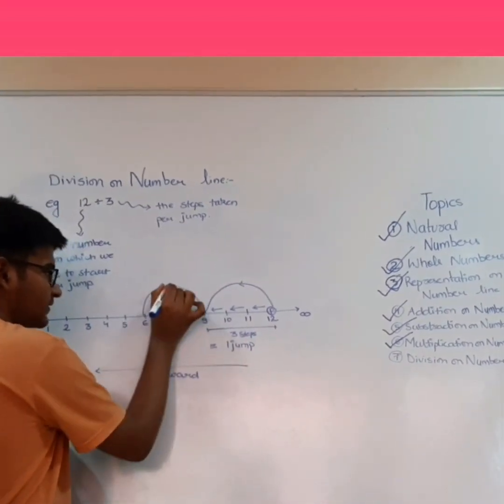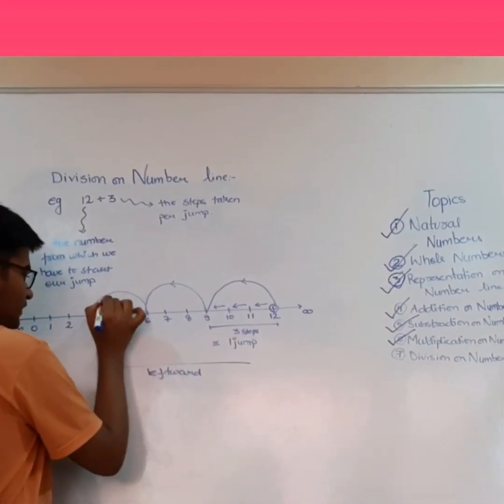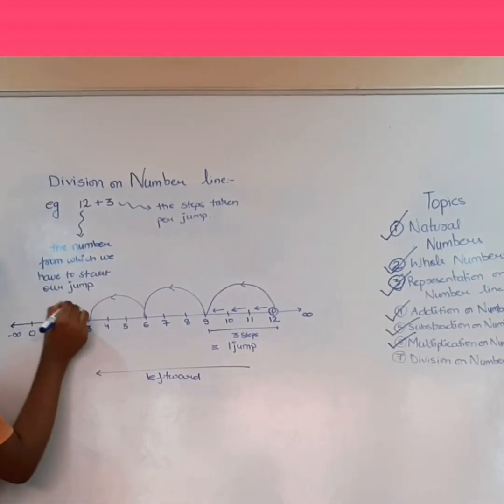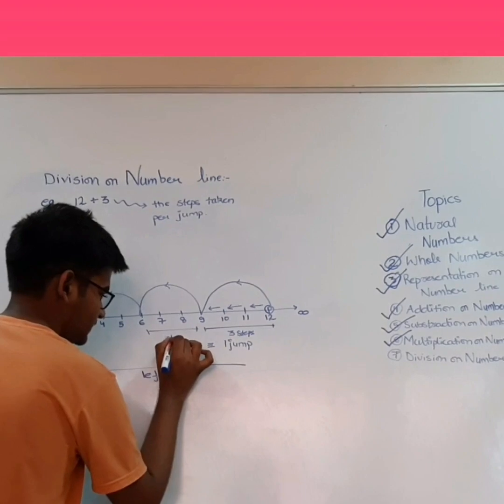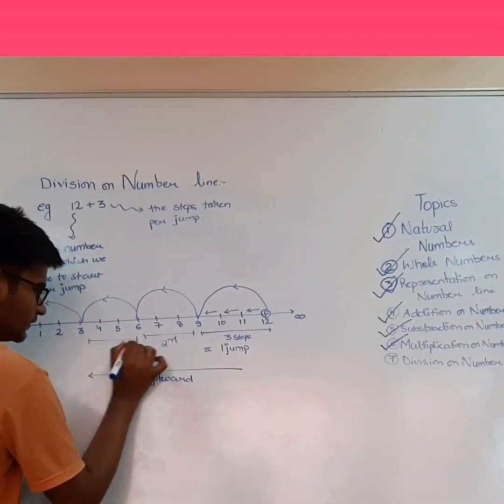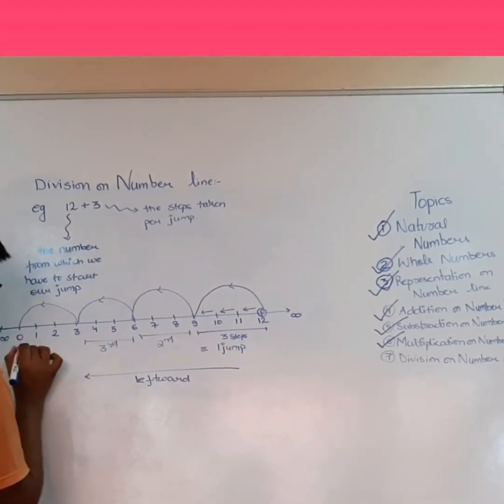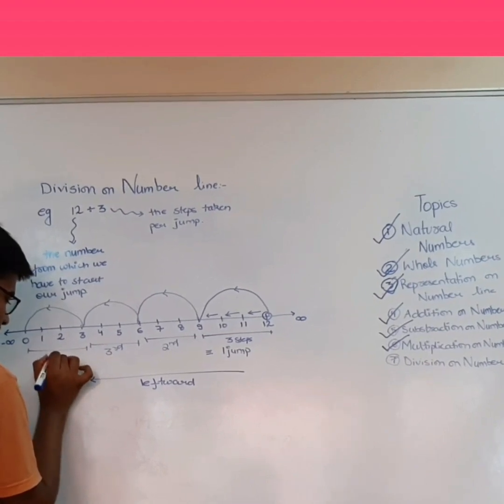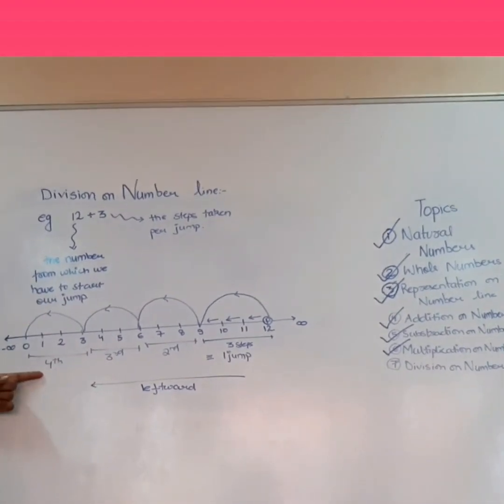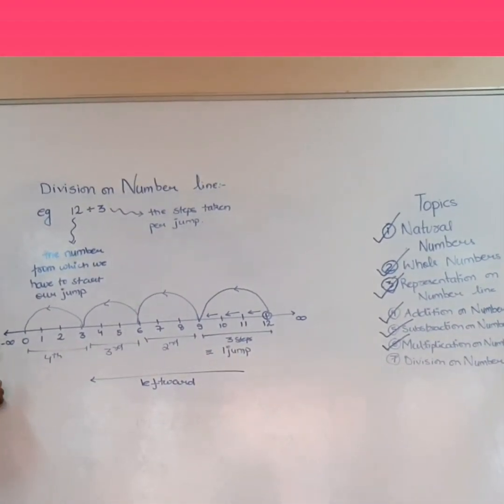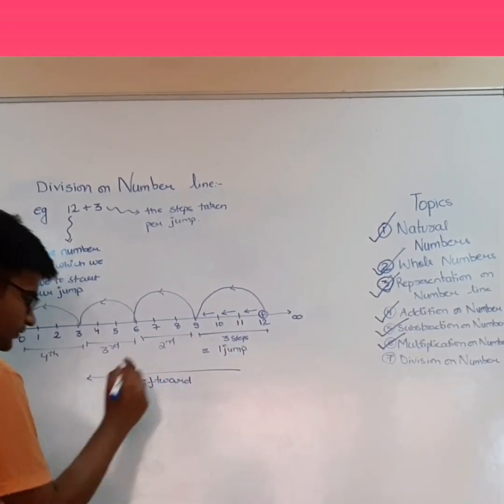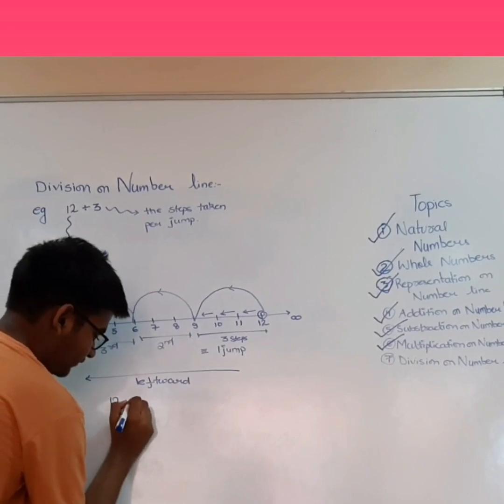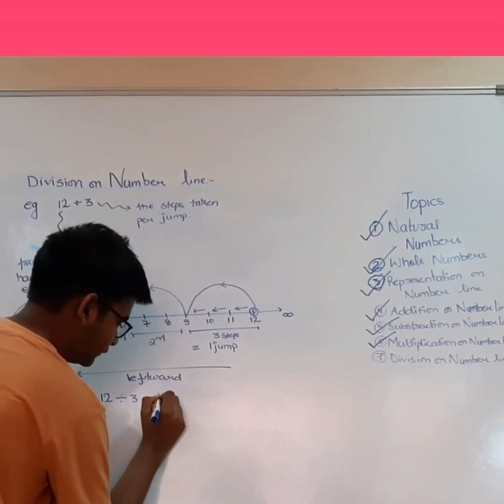Similarly, second jump, third jump, and fourth jump. Since we have taken 4 jumps from 12 to reach 0, with each jump having 3 steps, therefore 12 divided by 3 is equal to 4.